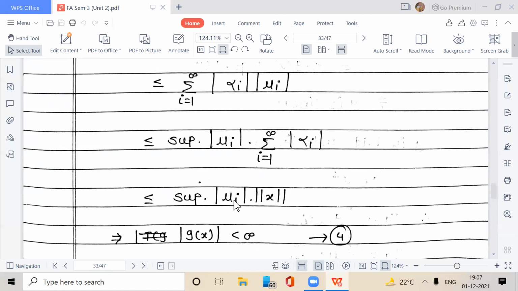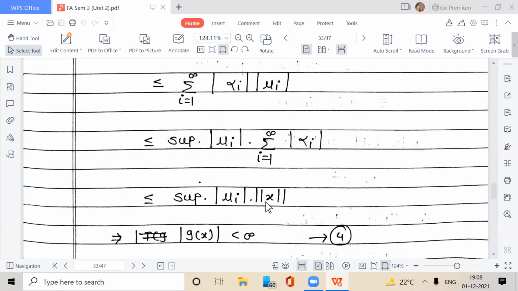Less than or equal to supremum over I of mod of mu I into norm of x, because norm of x is equal to summation I is equal to 1 to infinity mod of alpha I. This is less than infinity because supremum of mod of mu I is finite, as we have seen.